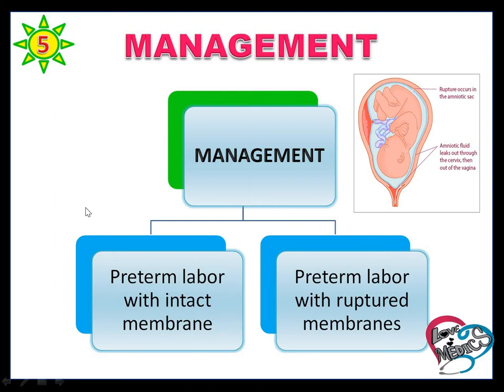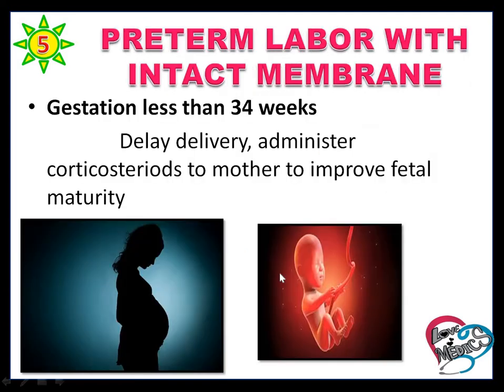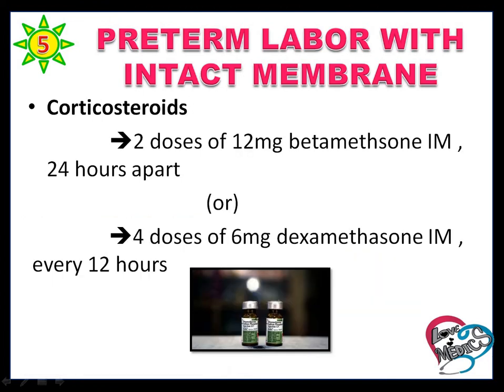How to manage preterm labor? Based on the membranes, there is preterm labor with intact membranes and preterm labor with ruptured membranes. If it is preterm labor with intact membranes and the gestational age is less than 34 weeks, we can delay the delivery. Administer corticosteroid to the mother to improve fetal maturity: 2 doses of 12 mg betamethasone IM 24 hours apart, or 4 doses of 6 mg dexamethasone IM every 12 hours. These corticosteroids improve fetal maturity.